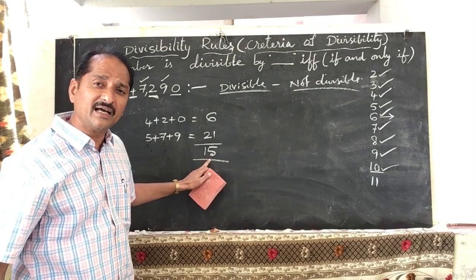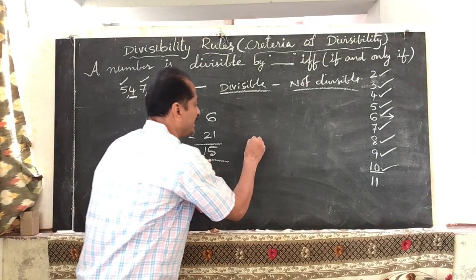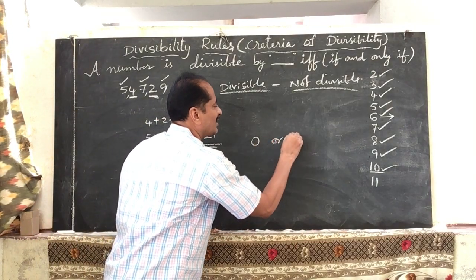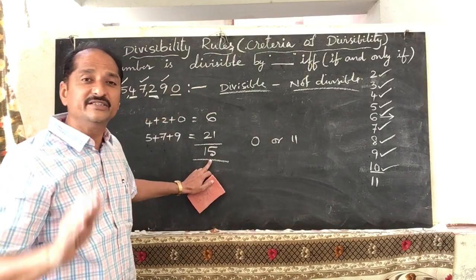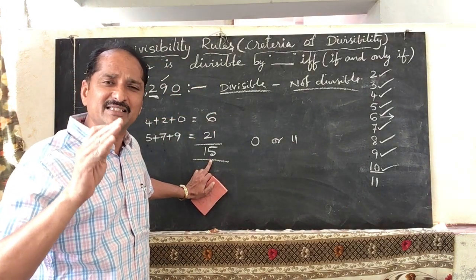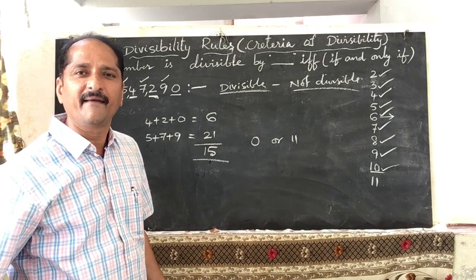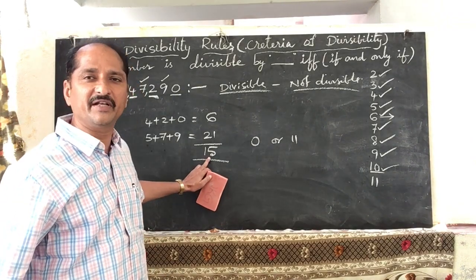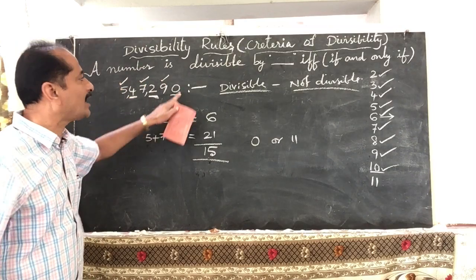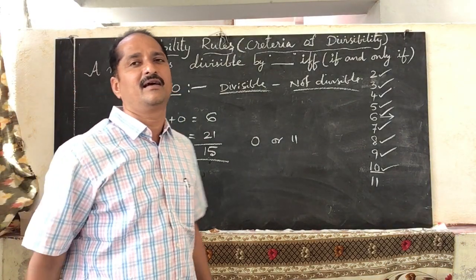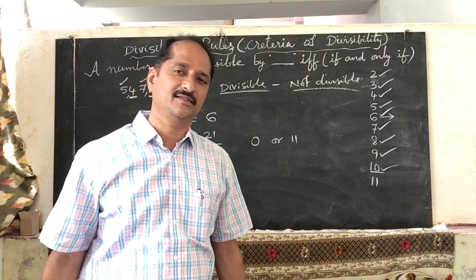How much should the remainder be? The remainder should be 0 or 11. If the remainder is 0 or 11, then that number is divisible by 11. But here we got remainder 15. So this number is not divisible by 11. Okay?